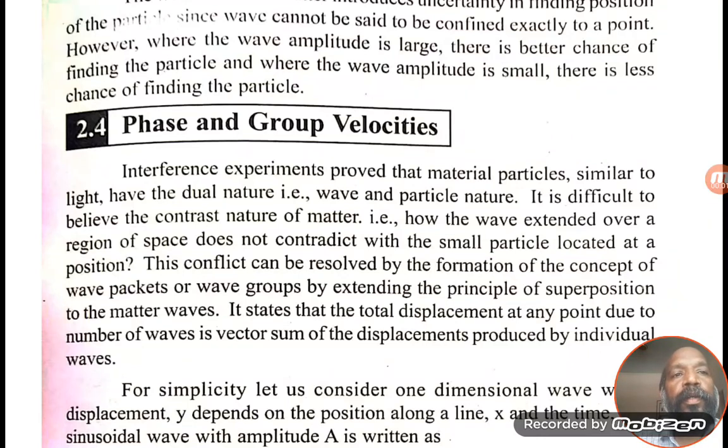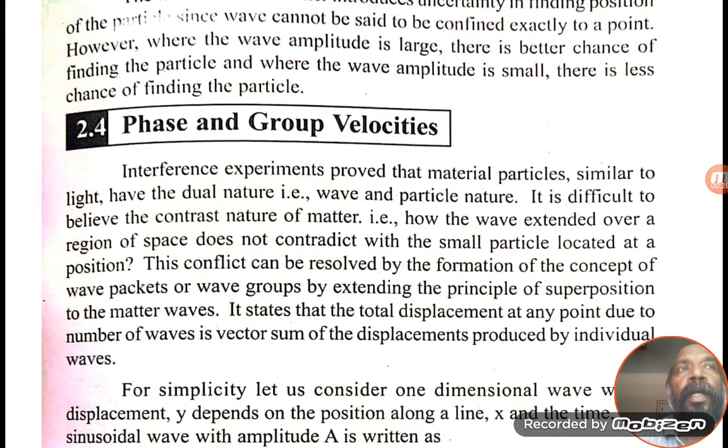Last class, we discussed that when a particle is in motion, some waves are associated with it, not a single wave. We assumed that. If it is a single wave, then the wave velocity is greater than the light velocity and much greater than the particle velocity.